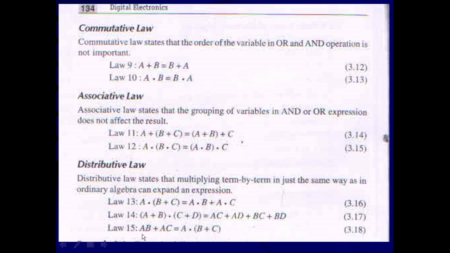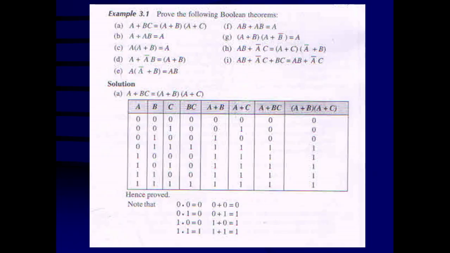Law 15, AB plus AC. If it is given like this, you can write it vice versa. A is going to be common. So A dot (B plus C). This way also, the distributive law can be utilized to simplify a complicated Boolean expression to a simple Boolean expression. Now we'll take some examples related to this. Using Boolean laws and theorems, we can simplify complicated Boolean expressions.